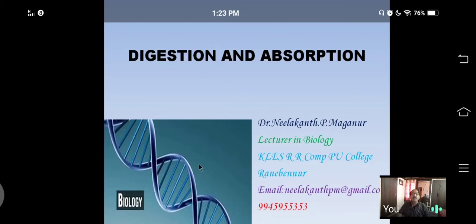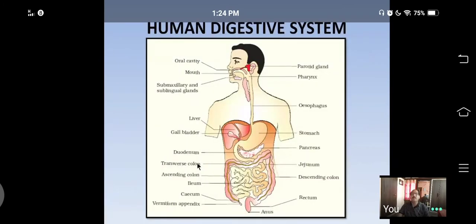What type of digestion is noticed in humans? Extracellular, because in our body, breakdown of complex food takes place outside the cell. After digestion, the cells will absorb the digested food. Now I will explain the human digestive system. See the slide here. It shows the digestive system of man.